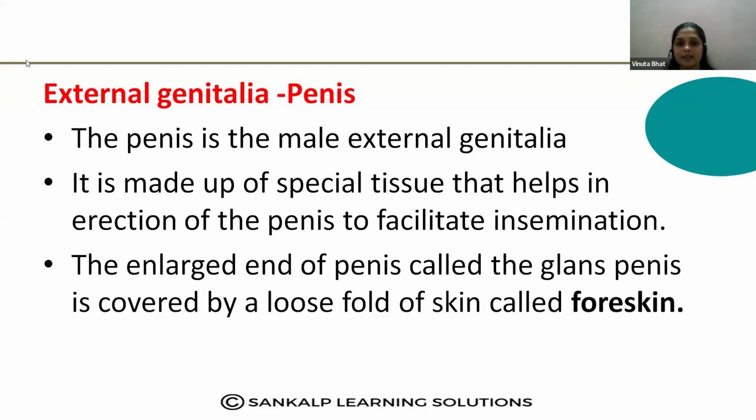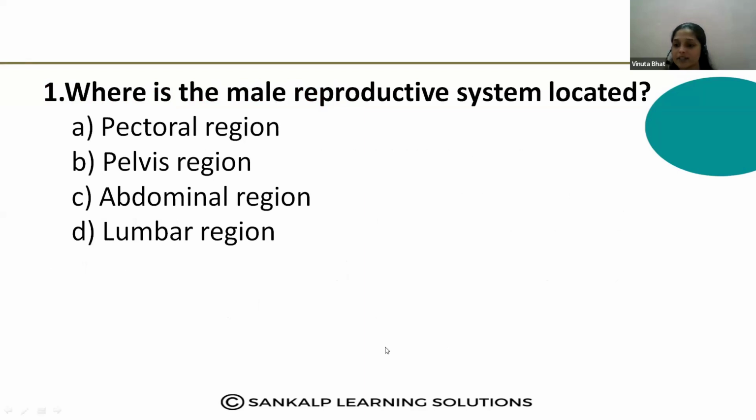Okay, let us discuss some MCQ questions on this topic. Already I have explained what the male reproductive system is, what the ducts involved are, and what the glands involved are. So I have explained that. Here you can be asked 2 marks or 3 marks questions. And from the CET point of view, let us discuss MCQ questions, right?